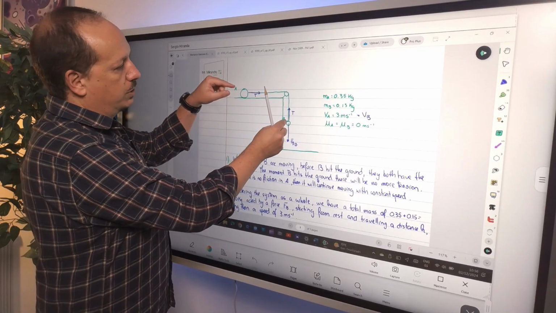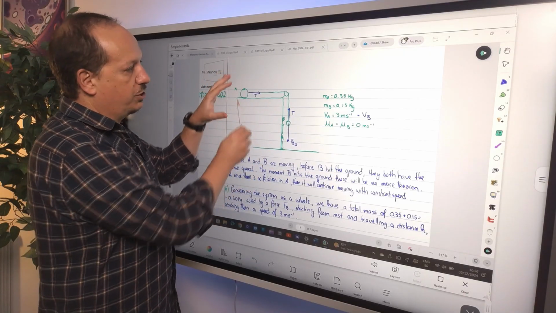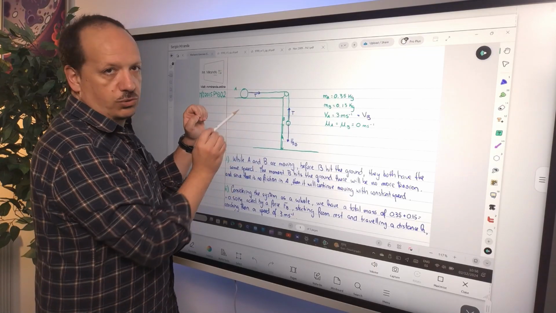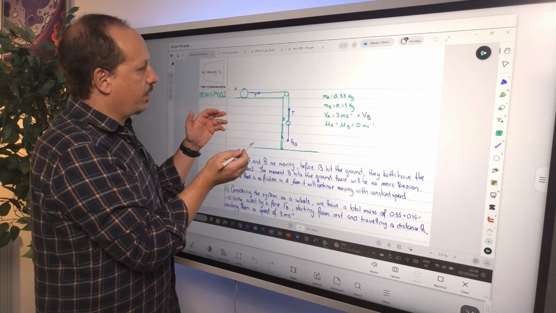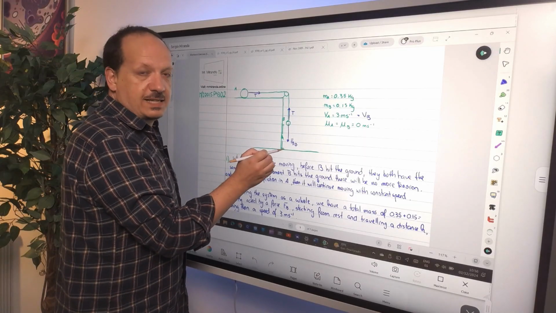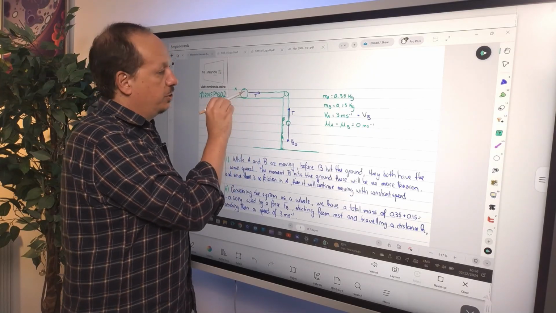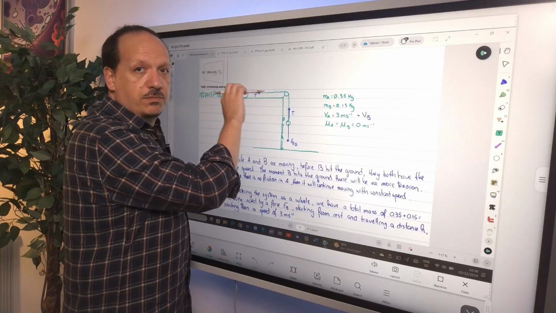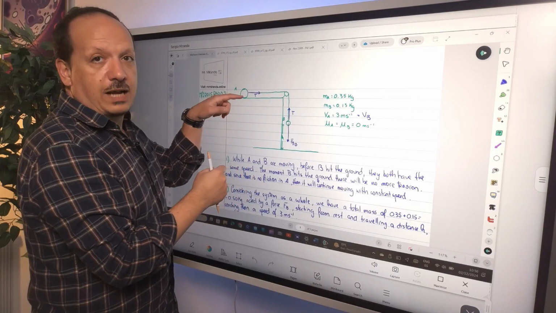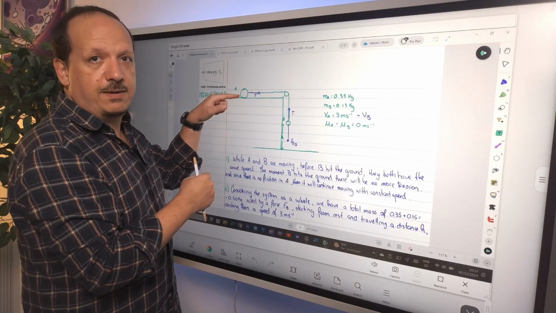So you let this go, this one goes down, this one goes that way. And every time you have a situation like this, the acceleration of the system is the same, meaning that the magnitude of the acceleration of B is the same as the magnitude of the acceleration of A. This means what also? This means that when B hits the ground and stays there, you will no longer have a tension over here, because due to inertia, this ball is going to continue moving. But since you don't have this tension anymore, the string gets slack. Now, horizontally speaking, you have no other force acting on A.